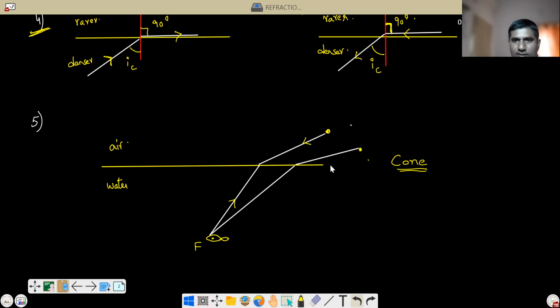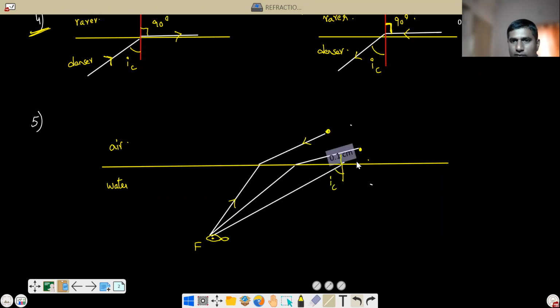Now what will happen is, suppose this angle is exactly the critical angle. What will happen? The ray will get refracted at an angle of 90 degrees, and you can see only this one, correct or not? So this is the point where the fish can see maximum. All these points it can see, correct or not? And this is the maximum point.